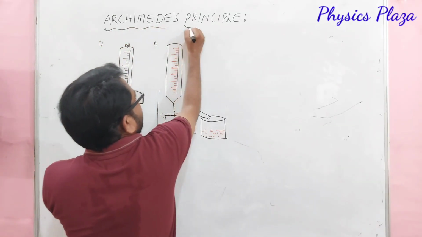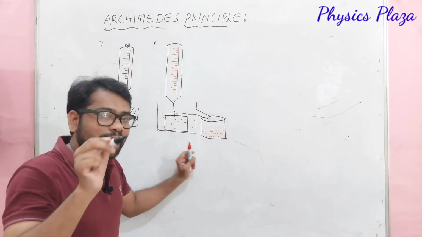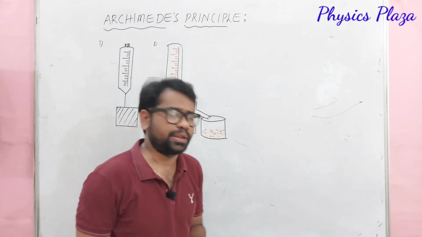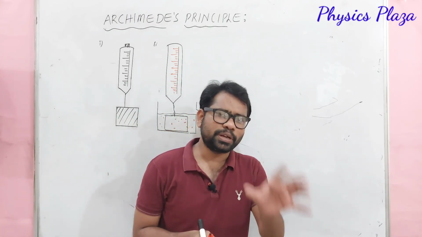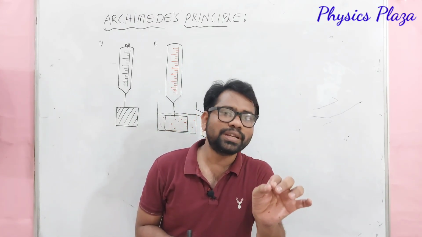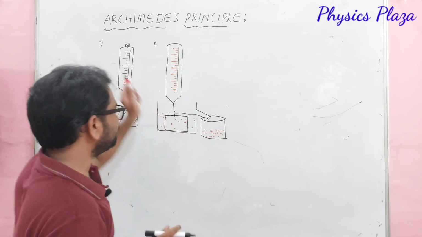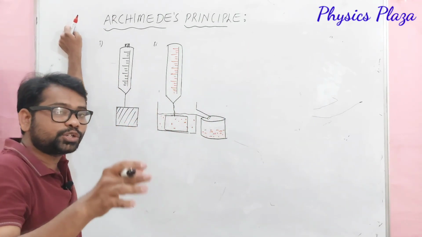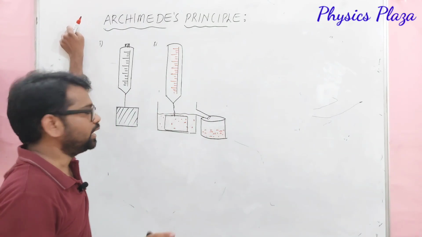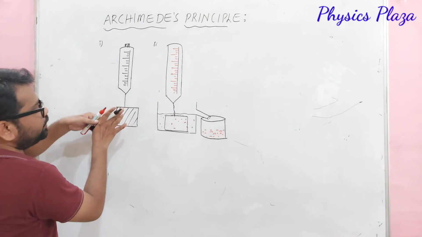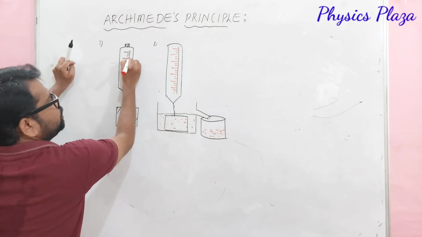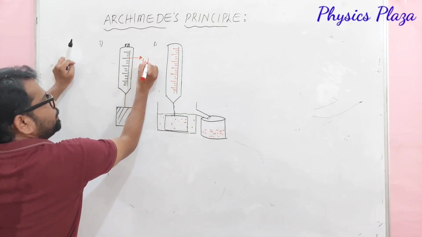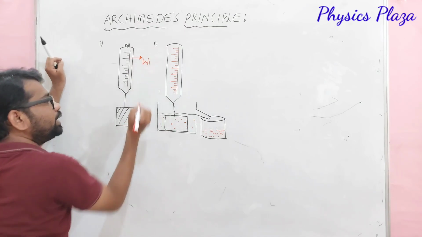Children, now we will discuss a very important topic, Archimedes principle. Most wanted, and it is very important. So what is the Archimedes principle? Children, in simple terms we will try to understand. Look here. First, let us take a solid that should not dissolve in water. That is a condition, children. Let us take a solid, and with the help of a spring balance try to measure its weight. Let us say W1 is the weight of the solid in air.